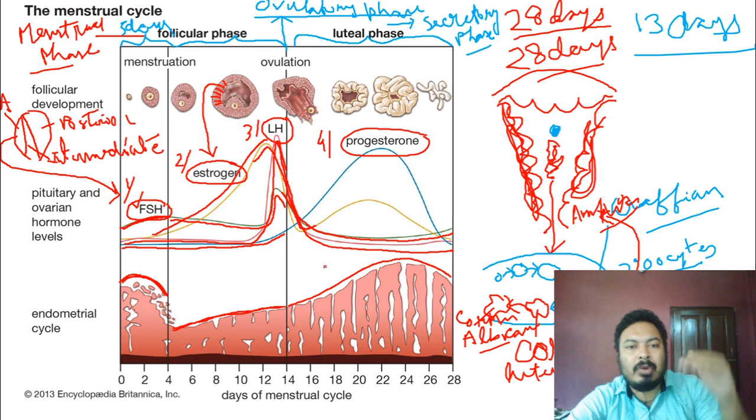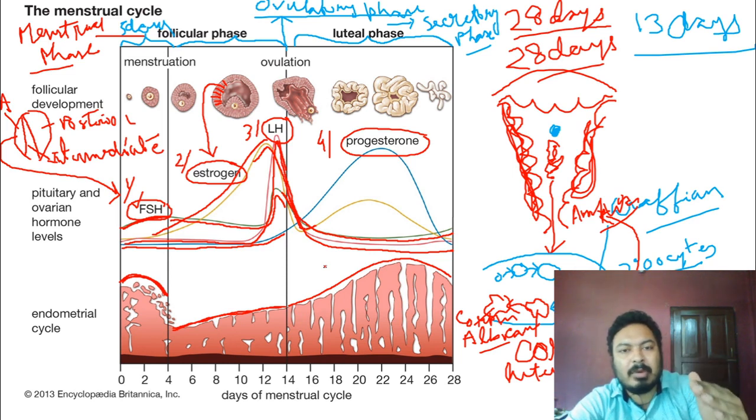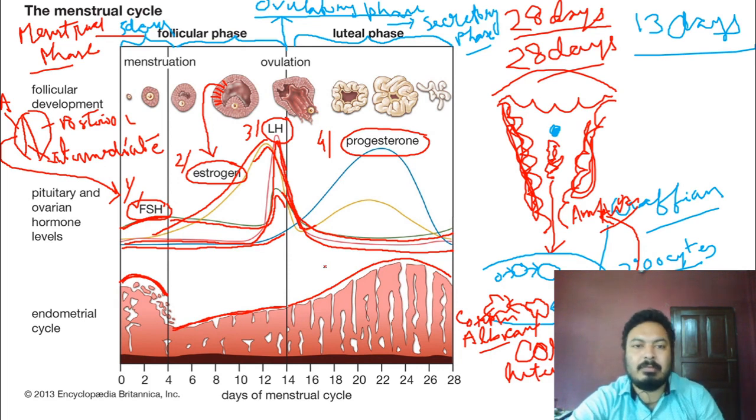Okay, so when the concentration of all these three hormones falls down, at this point ovulation occurs.